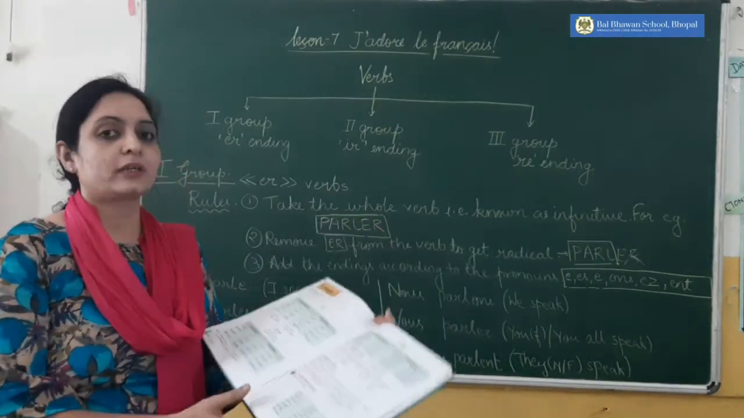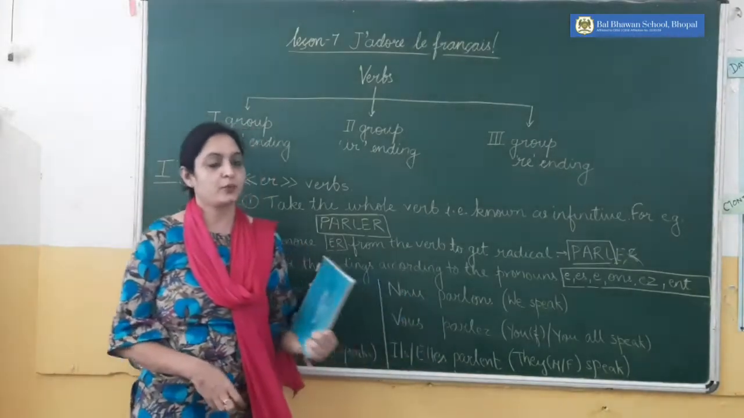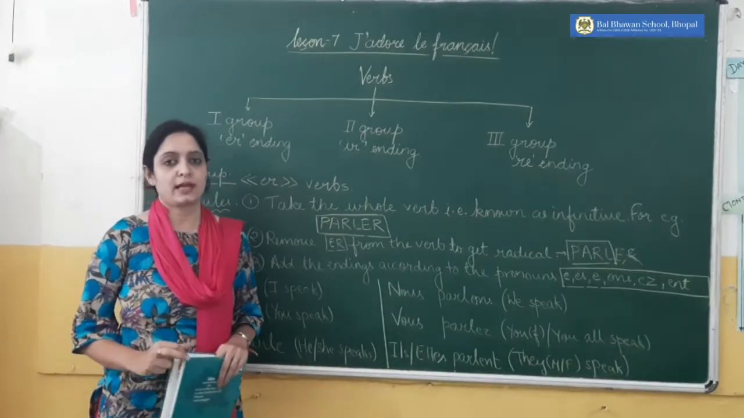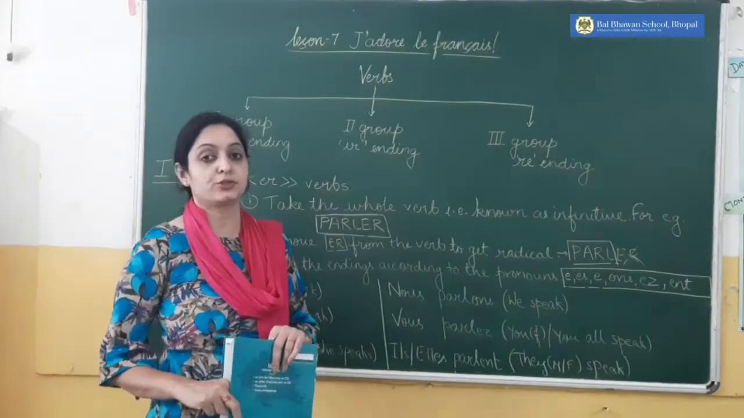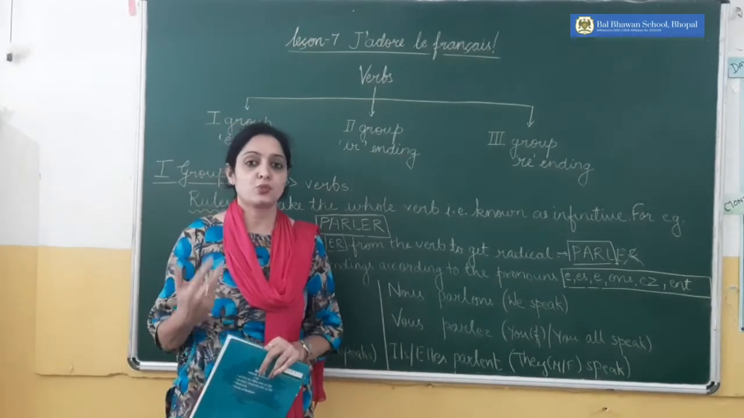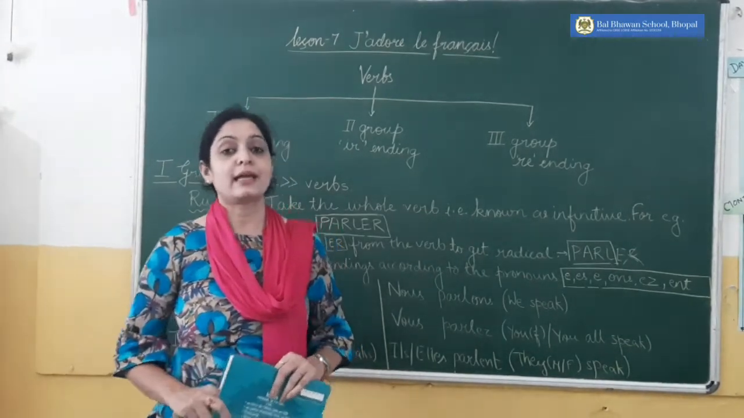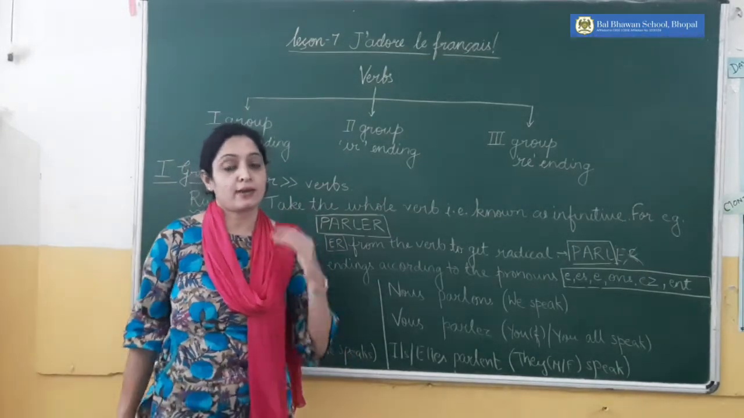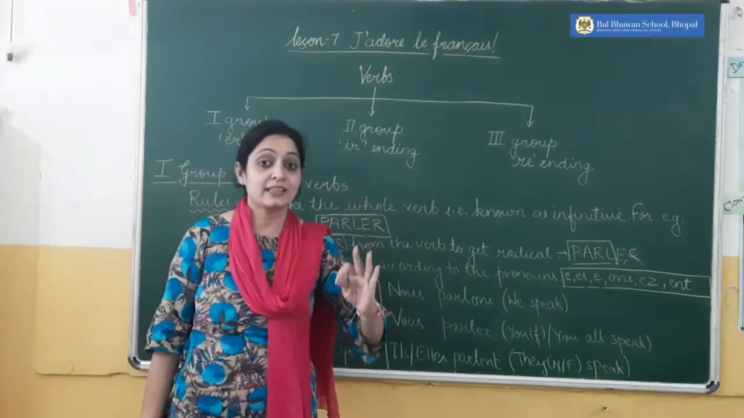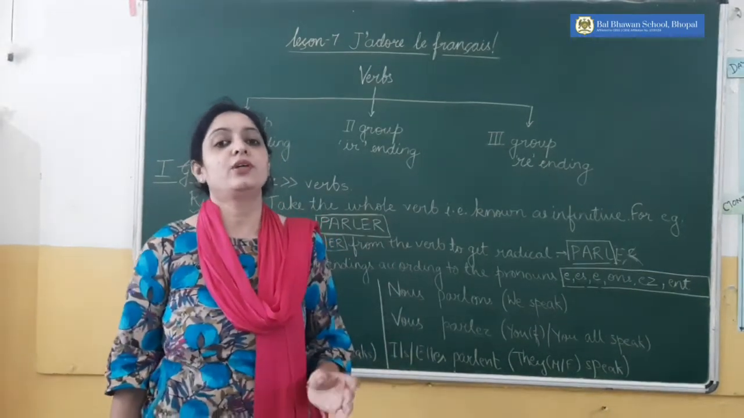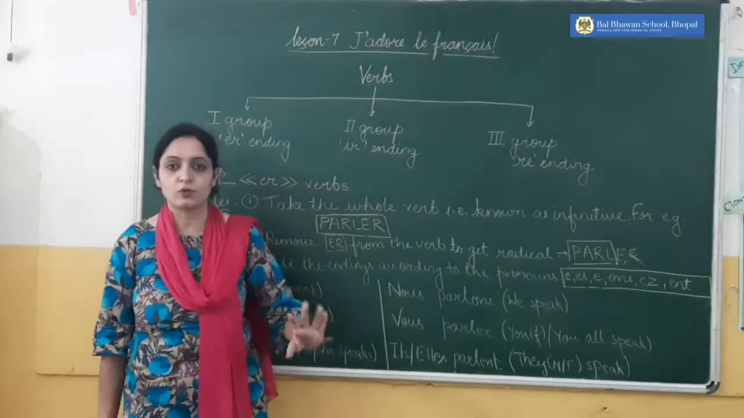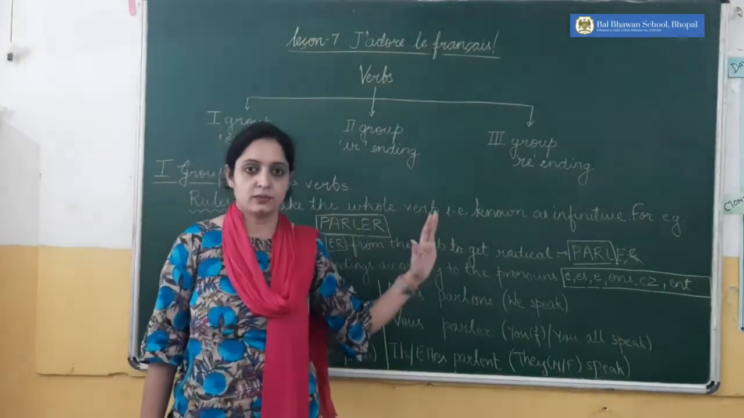Today I have chosen to explain the grammar portion, a very important portion as far as French grammar is concerned, because today I am going to tell you about French verbs. How many types of French verbs are there and how do you write them? I have already told you that in French each verb is conjugated in a different manner, and we only write the conjugated verbs, we don't write the whole verb.